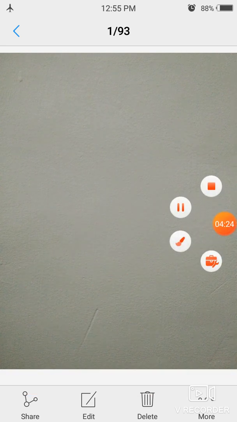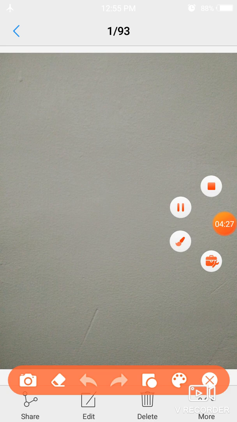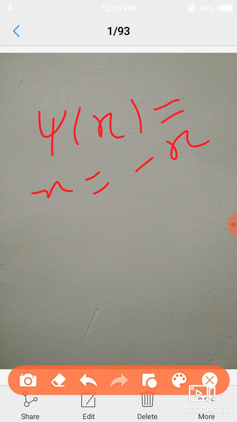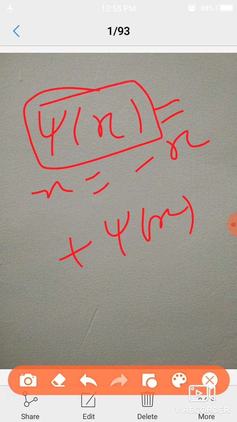For any state, if I operate on wave function psi(x) and I replace x with minus x, then the wave function will equal positive psi(x). This means that this wave function has even parity, or we can say that the value of parity is plus 1 for this wave function.